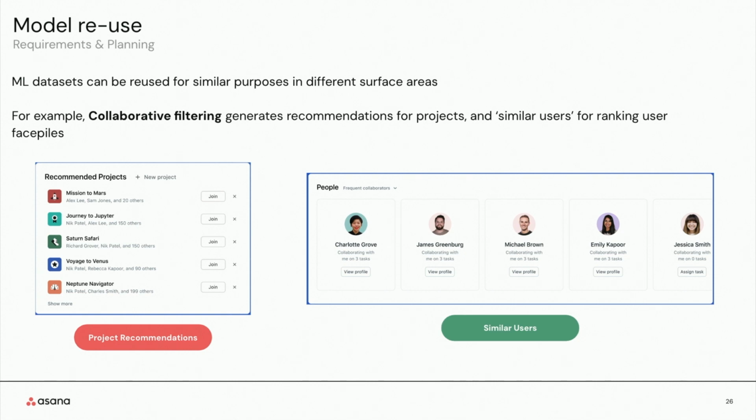We've also built a notification priority model that can be broadly applied to different types of the work graph objects, such as tasks, comments, projects, and so on, because notifications are just links that are tying between these different work graph objects. And so these can be used both within the Asana application and in other channels like email and mobile push. So if we see directionally positive promise in deploying an existing model to a new surface area, even if it's not a perfect fit, it still either is a win that's shippable, or it is an indication that this is an area worth investing further in the future.